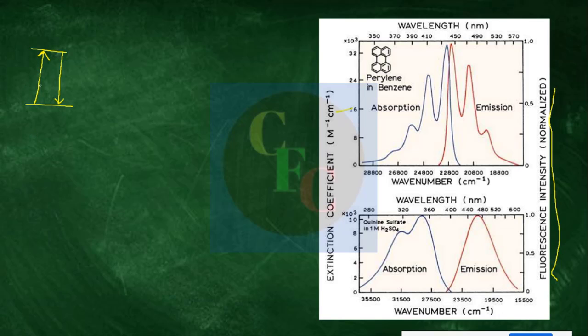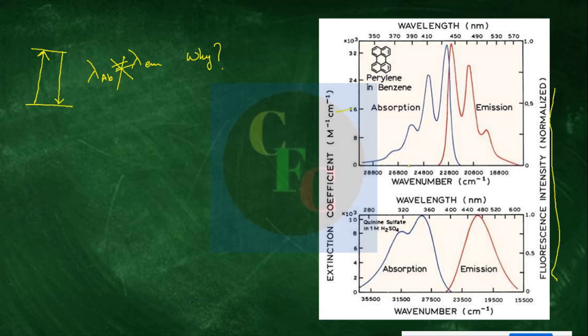Now whatever be emission or absorption, if the energy gap remains the same, then they should appear at the same wavelength. Lambda absorption should be equal to lambda emission, isn't it? This should be equal, but we see this is not the case here. It is quite different. Why is it so? We have to answer this.